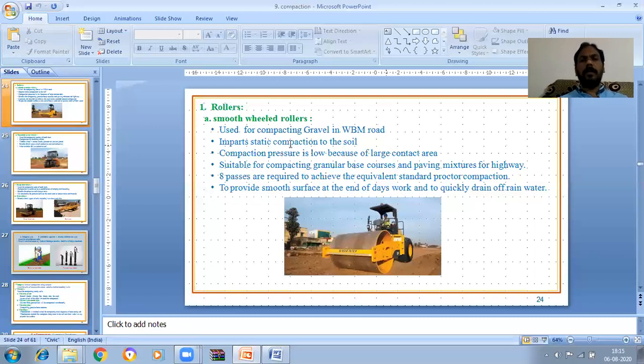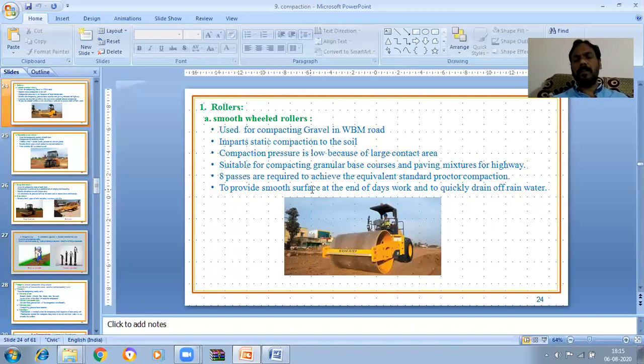It is used for compacting gravel in WBM road. WBM means water-bound macadam road construction. In that road construction, the smooth wheel roller is used for compacting gravel. It imparts static compaction to the soil. Compaction pressure is low because of the large contact area. It is suitable for compacting granular base courses and the paving mixtures for highway construction.